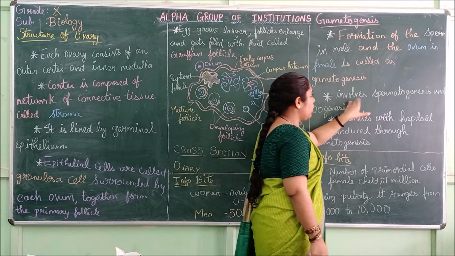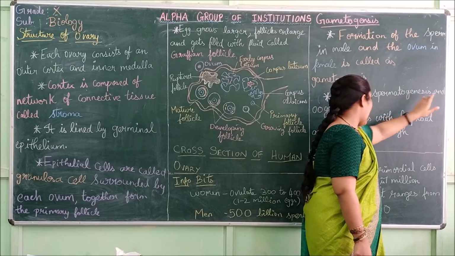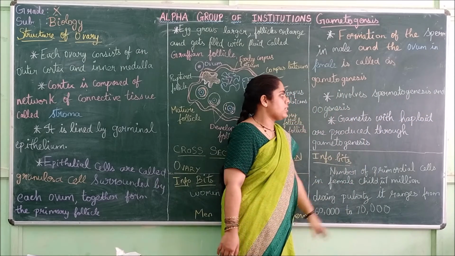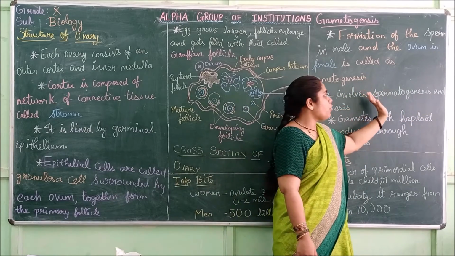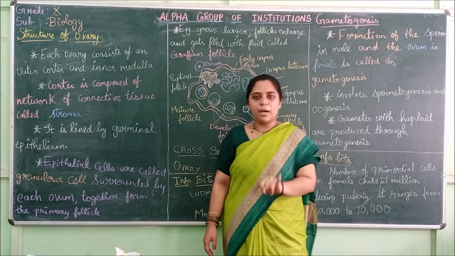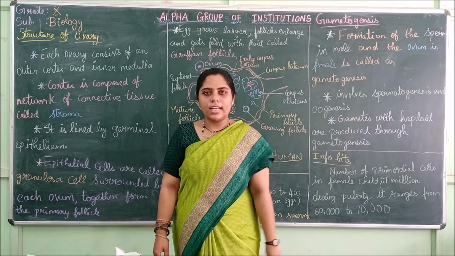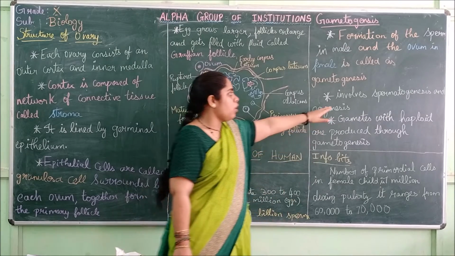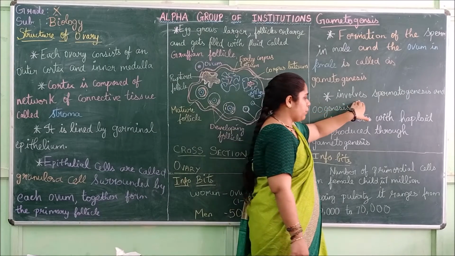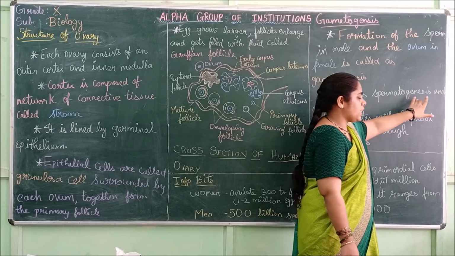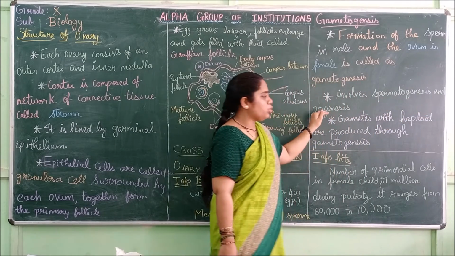It involves spermatogenesis and oogenesis. The formation of sperms is called spermatogenesis and the formation of ovum is called oogenesis. So gametogenesis involves the process of spermatogenesis as well as oogenesis.